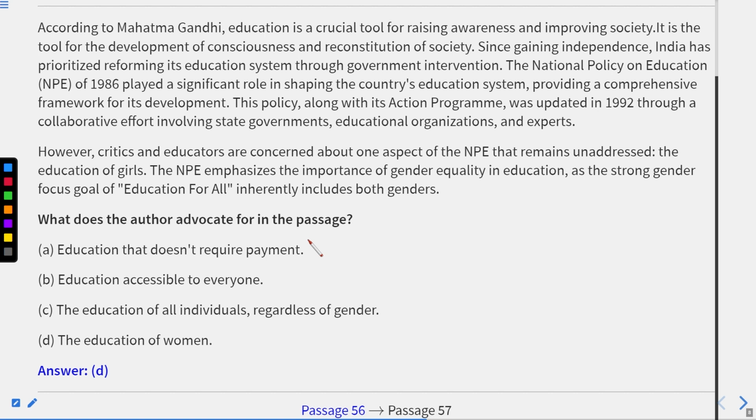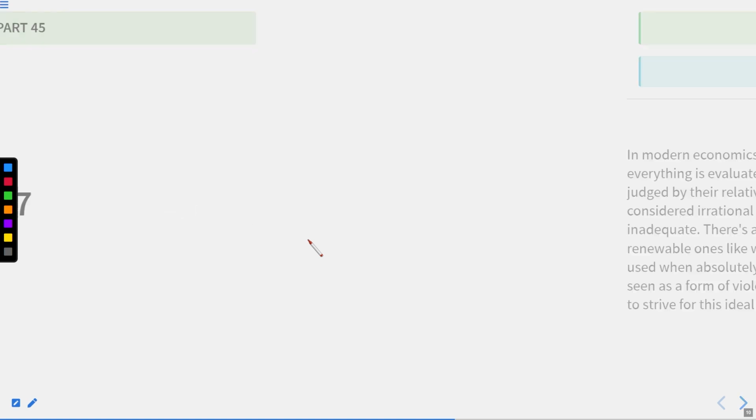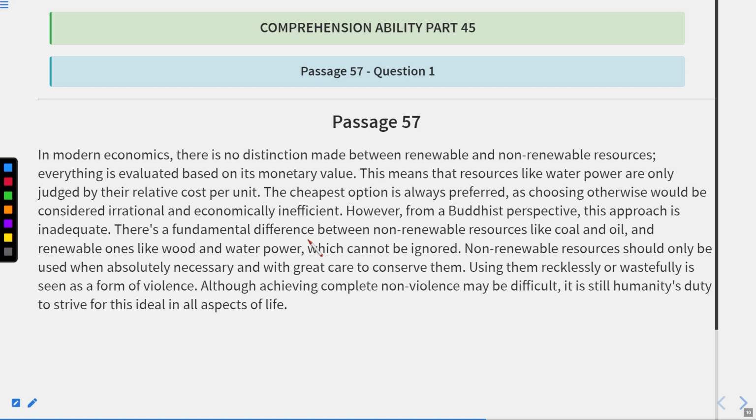Okay. Now here passage number 56 ends, and now this is passage number 57 that we are going to do. Okay. So now again, this is passage number 57. We'll read the entire passage first, and after that we'll start attempting the questions based on this passage.